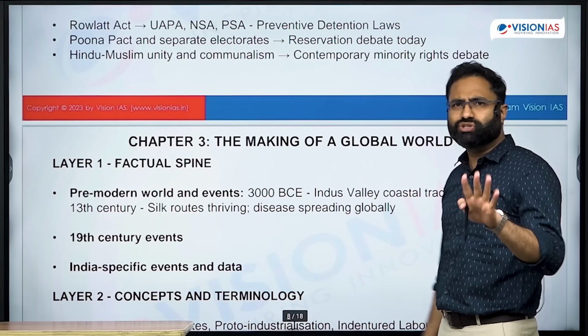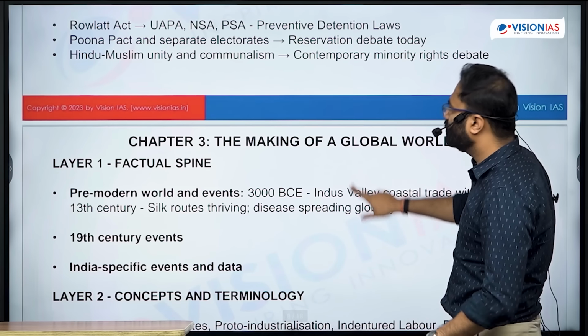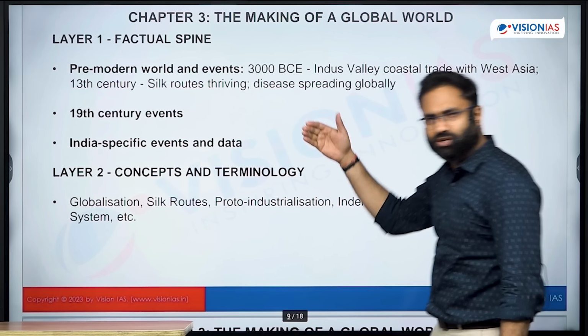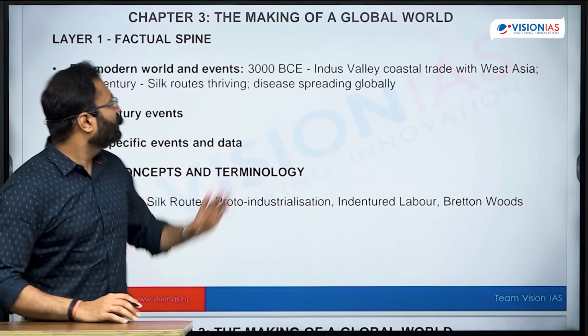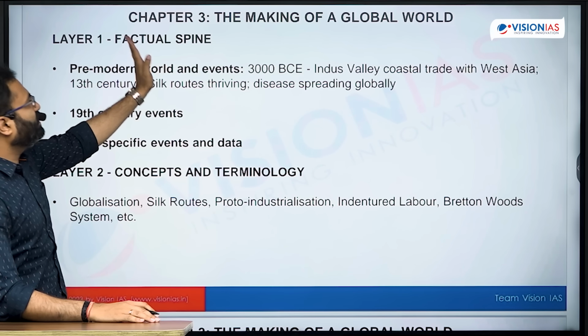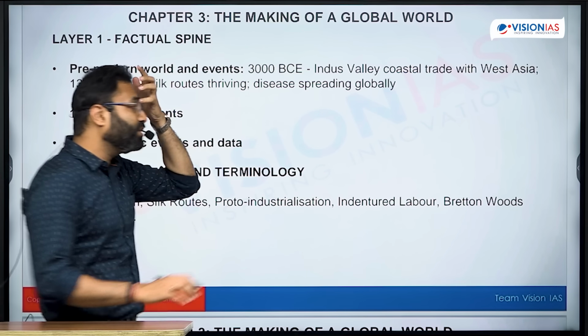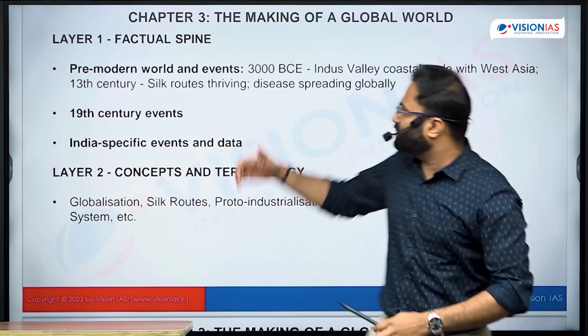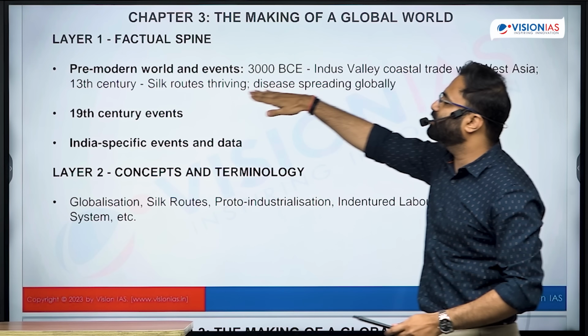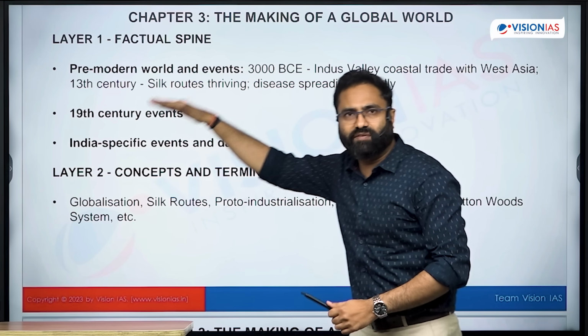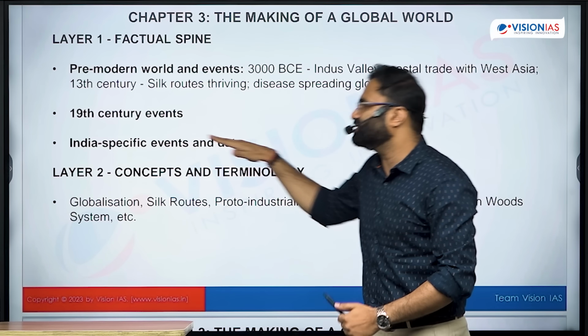Okay. So these two units we have comprehensively talked about. Now let's talk about the third, fourth, and fifth units very briefly. In the third chapter, again the factual spine, it is regarding the making of the global world. So it talks about globalization. In the factual aspects, it gives an idea regarding the pre-modern world and events, then eventually 19th century events and India-specific events.